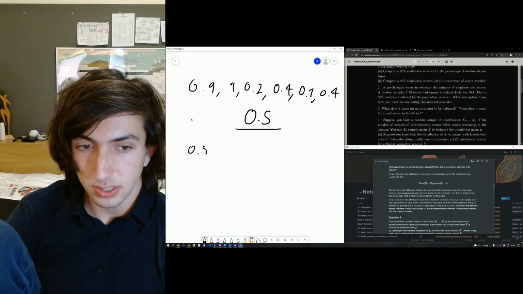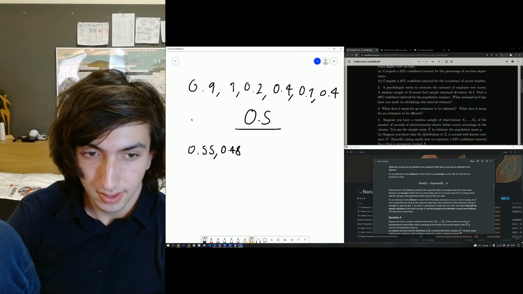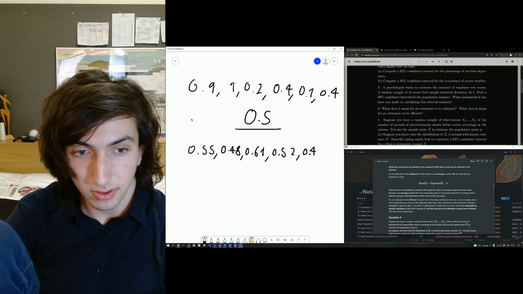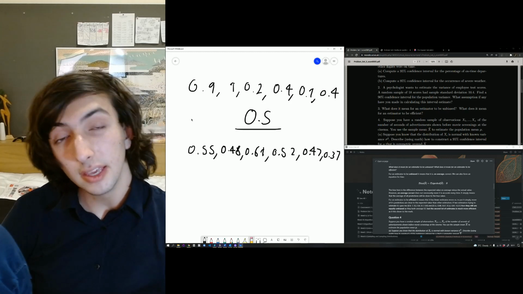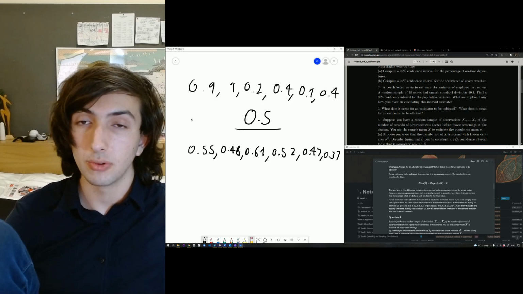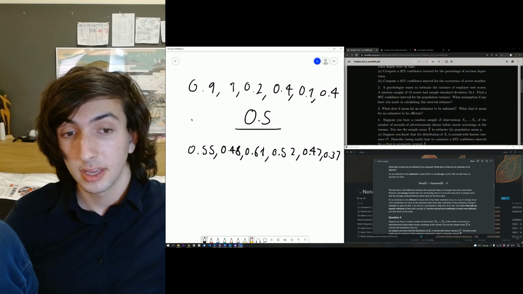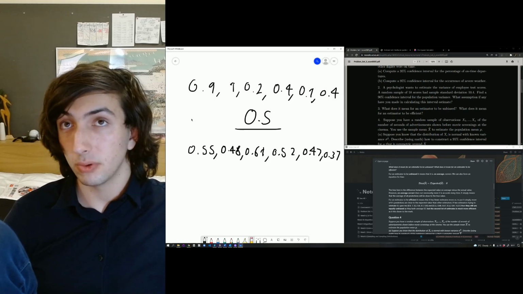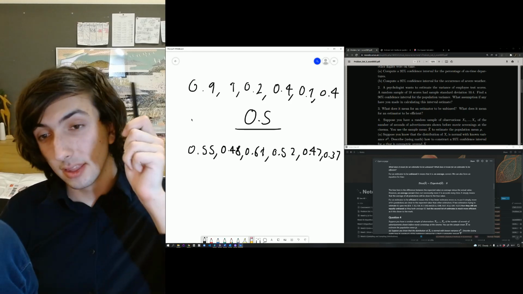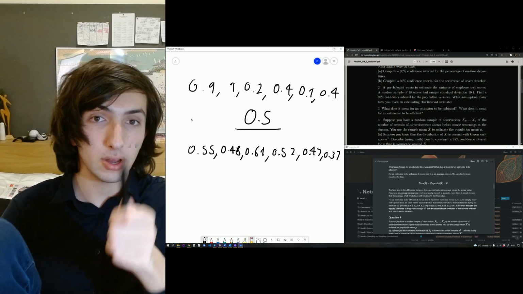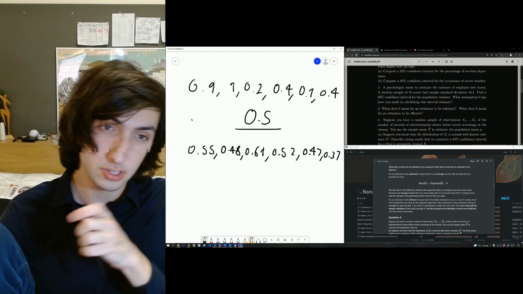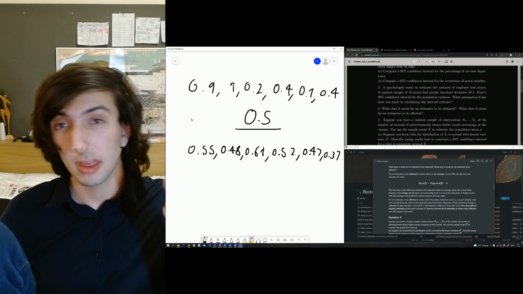But so do 0.55, 0.48, 0.68, 0.52, 0.47, and 0.37. These are both unbiased, meaning they are on average close to what we want to estimate, which here is 0.5. So assume we are estimating a mean, and we want to estimate as close as possible to 0.5. Both are unbiased, but the crucial thing here is that the second one is more efficient, mostly because it is consistently getting closer to 0.5 than the other one, which is sort of bouncing around. It's not really the same.